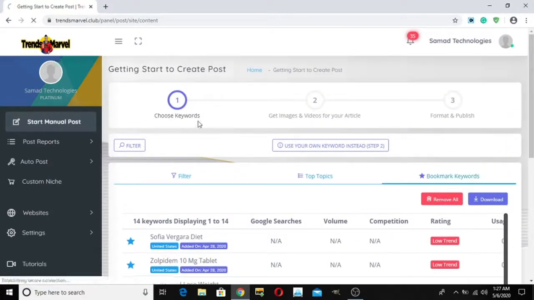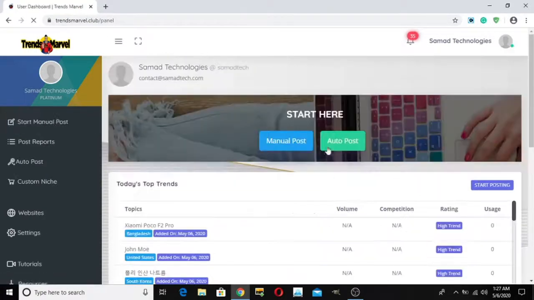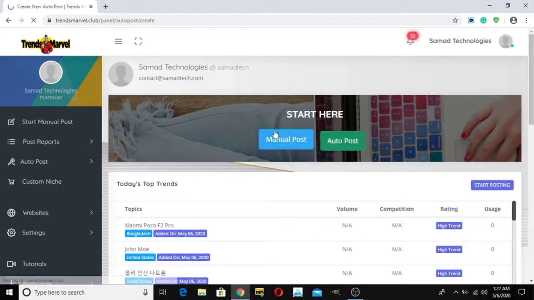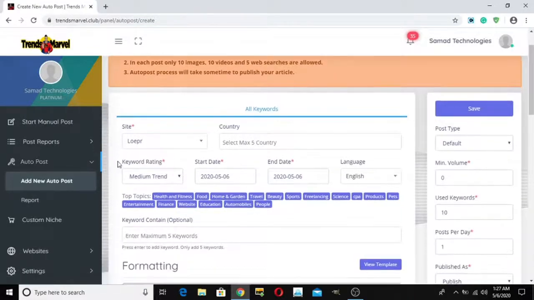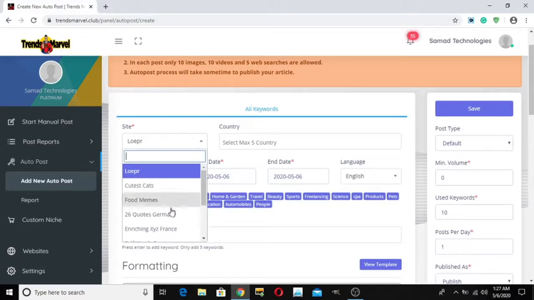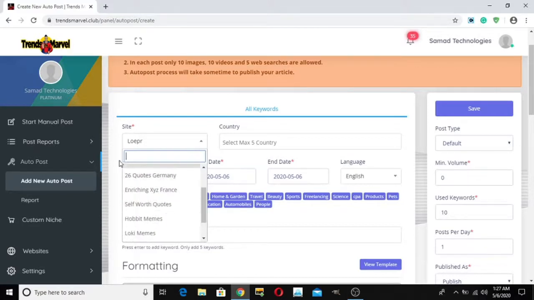So coming back to the dashboard, here you also have the option of automation post. Now we'll go to the automation section. Right here you can choose your website. The first step will be attaching your WordPress website to Transmarver. Once you have attached the website to Transmarver, you will see your website right here. You can choose your website.